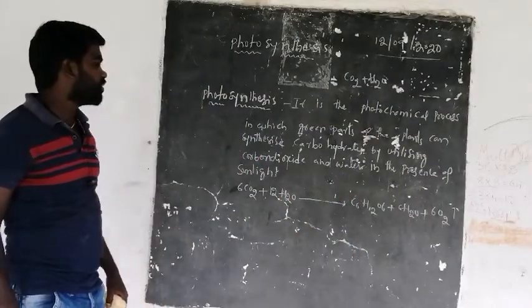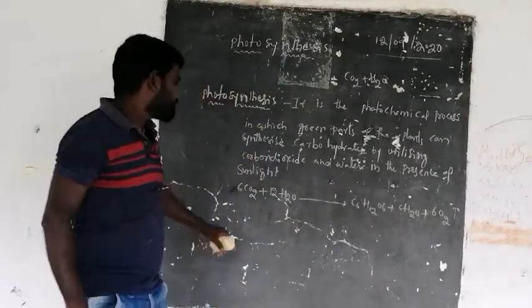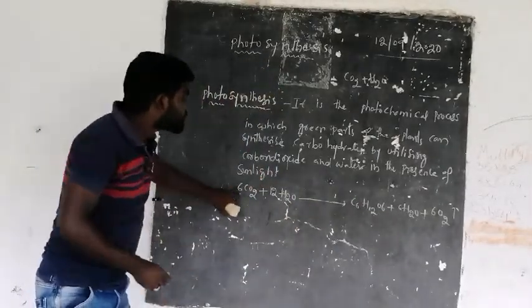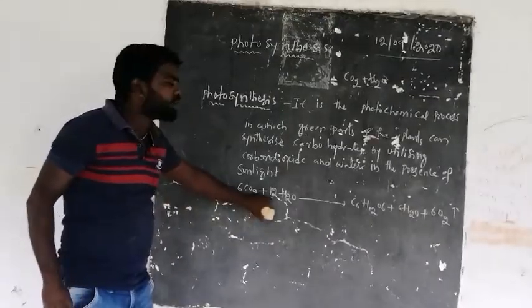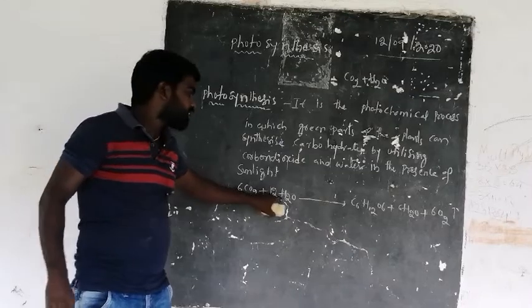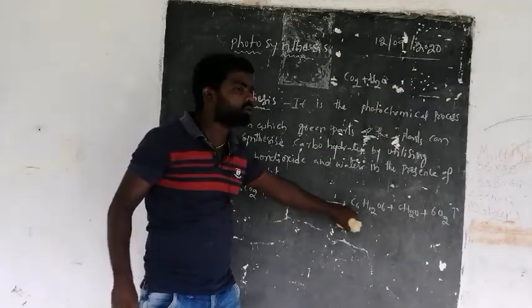Six molecules of oxygen and 6 molecules of water are released by the utilization of 6 molecules of carbon dioxide and 12 molecules of water, and these are combined to form one molecule of glucose.